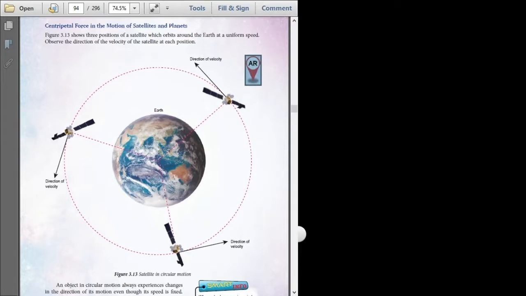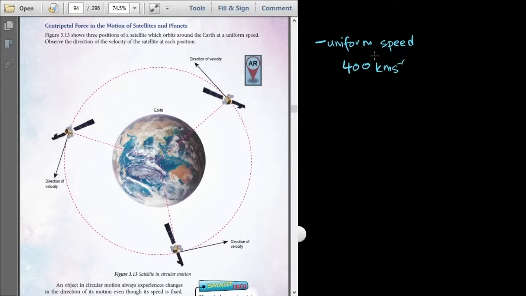In this diagram, it is given that the speed of the satellite is uniform. So it is moving with uniform speed. Let's say the speed is about 400 kilometer per second.